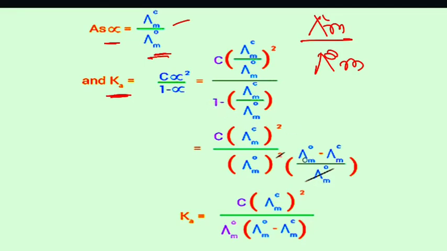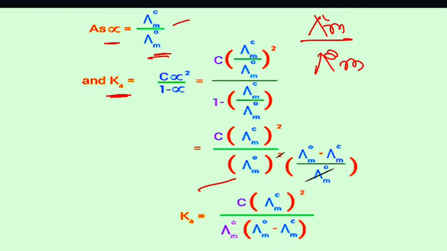Then it will be lambda naught m minus lambda m. So Ka is equal to C into lambda m square by lambda naught m into lambda naught m minus lambda m.